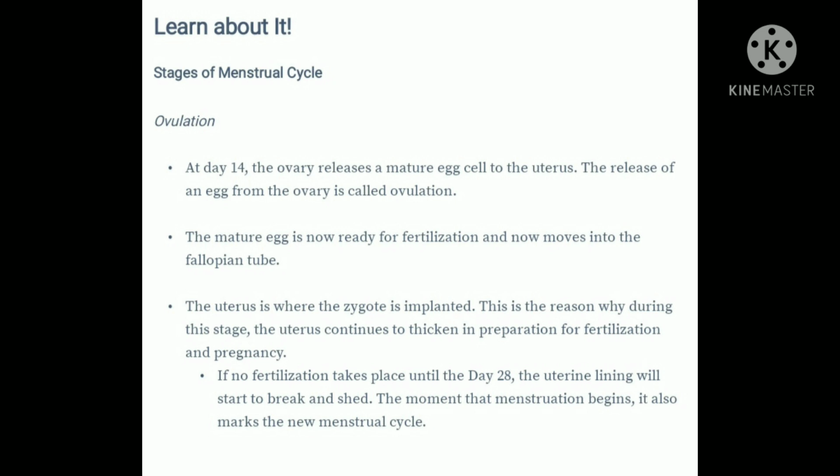If no fertilization takes place until the day 28, the uterine lining will start to break and shed. The moment that menstruation begins, it also marks the new menstrual cycle.